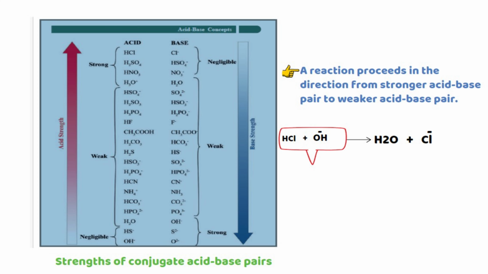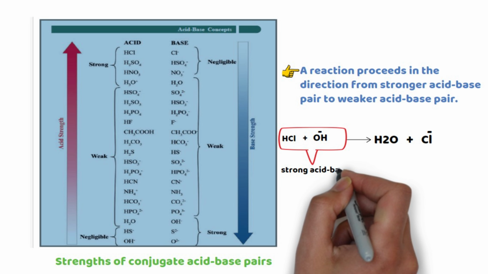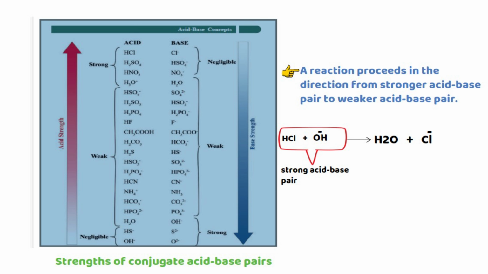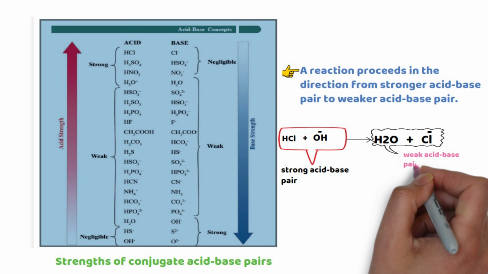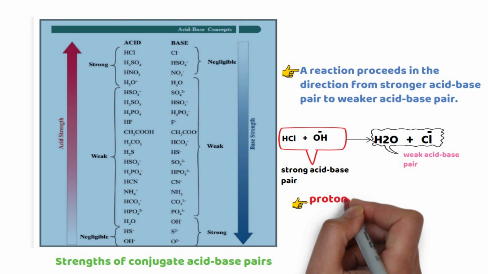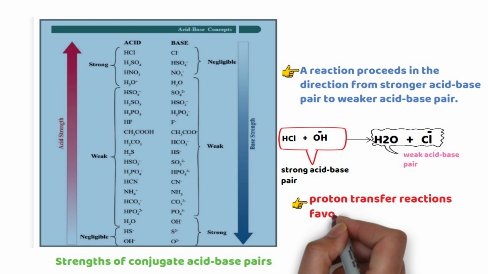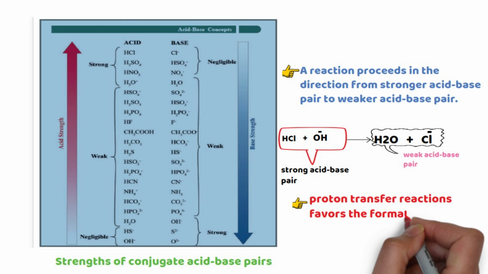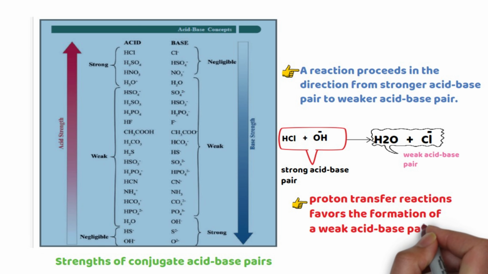Water is a weak acid and chloride ion is a weak base. Strong acid-base pair react together and finally produce a weak acid-base pair. Proton transfer reactions favor the formation of a weak acid-base pair, just as we have seen above.